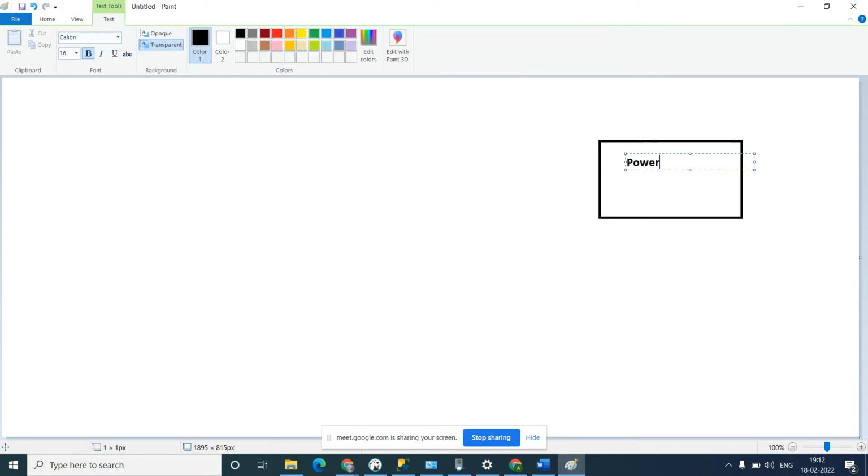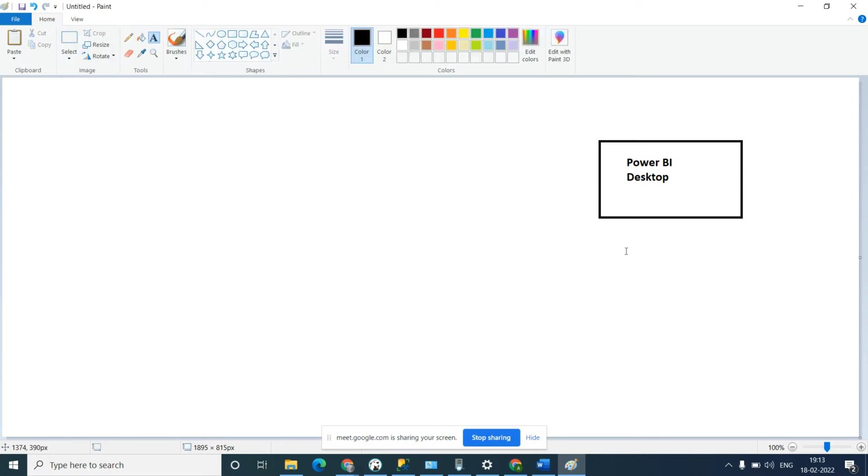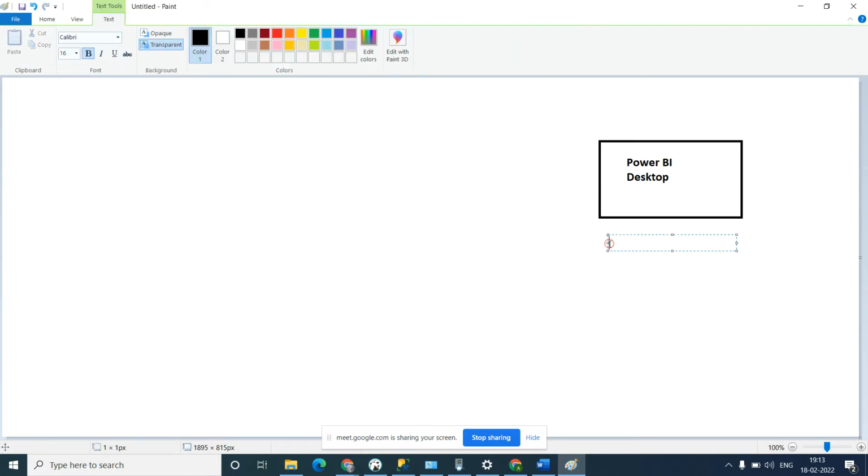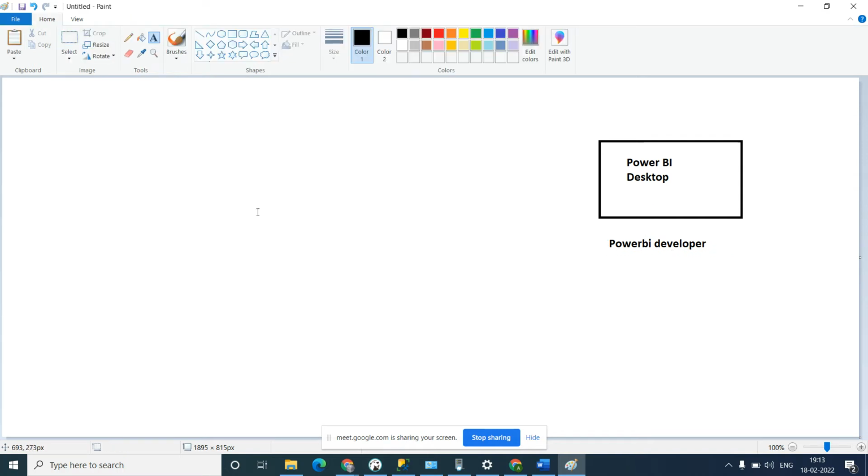Power BI Desktop is used by the developer, the Power BI developer, okay. We can connect Power BI Desktop to any of the data sources.